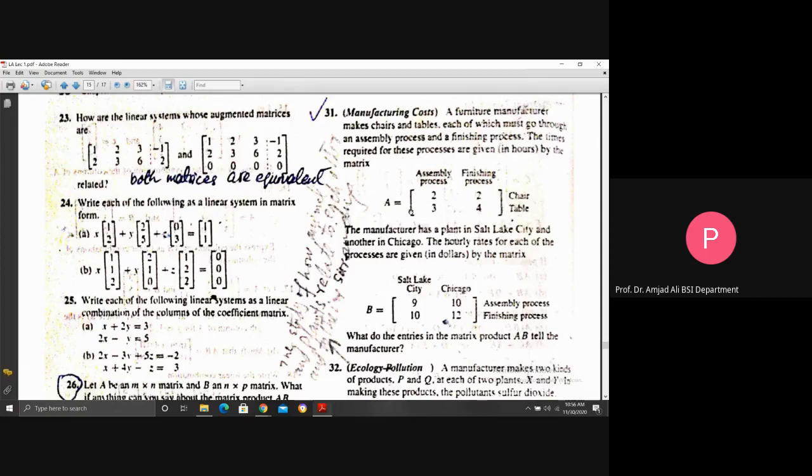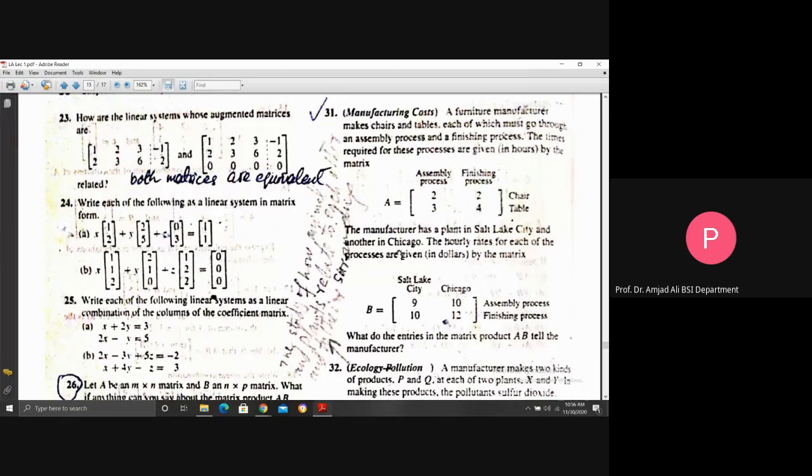So the entries in matrix A indicate some information. This is the number of hours required to make one chair in assembly process. It requires 2 hours to make one chair in finishing process. Because one chair passes through different processes, different plants. One is assembly and the other one is finishing.